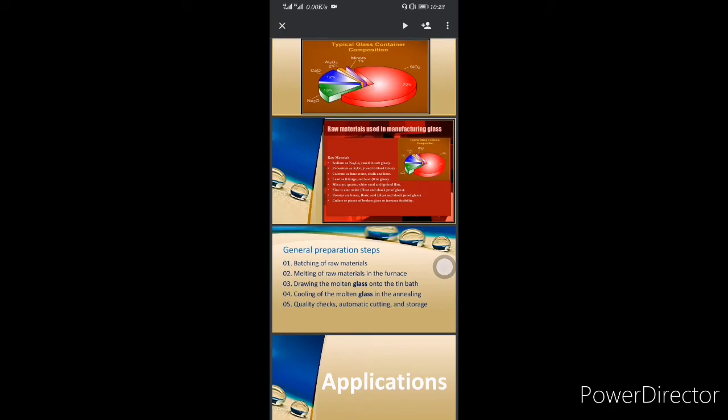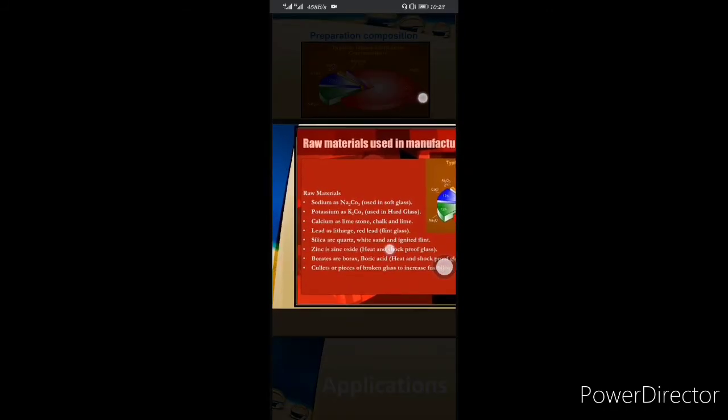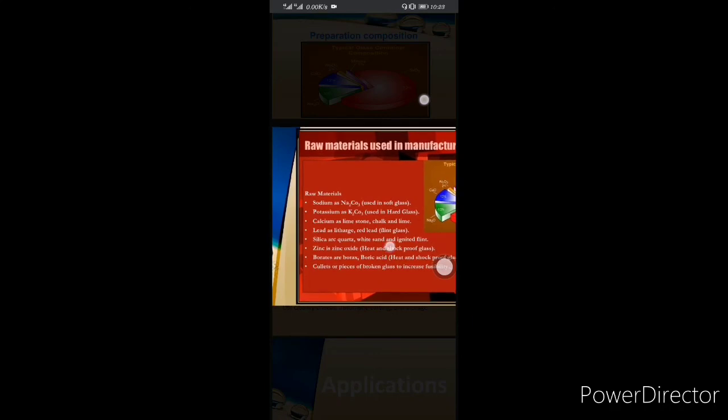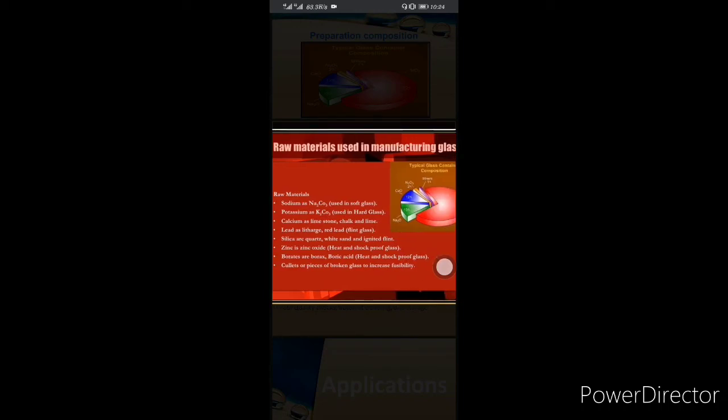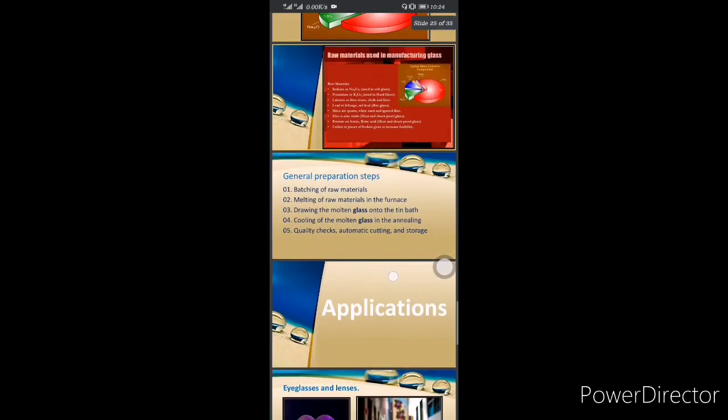The raw materials used in manufacturing glass are the following. Sodium has Na2CO3, used in soft glass, and potassium has K2CO3, which is used in hard glass. Calcium has limestone, chalk, and lime. Lead has litharge, red lead, and flint glass, which has some shades in it. Silica sources are quartz, white sand, and ignite flint. Zinc is zinc oxide, for heat and shock proof glass. Borates are borax and boric acid. Pellets or pieces of broken glass are used to increase fusibility with the other elements.